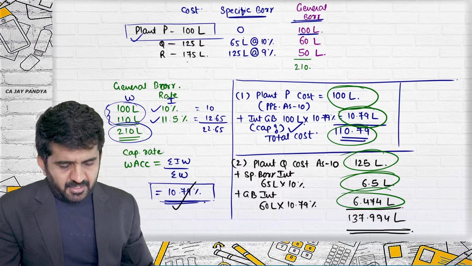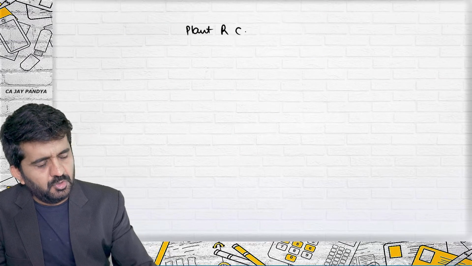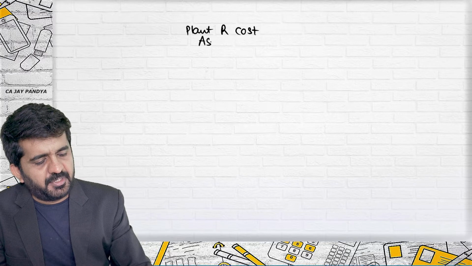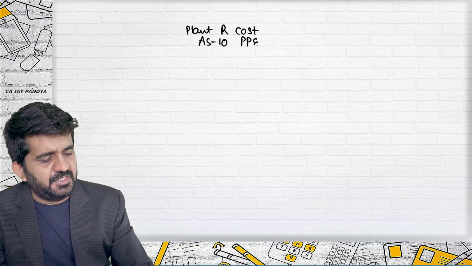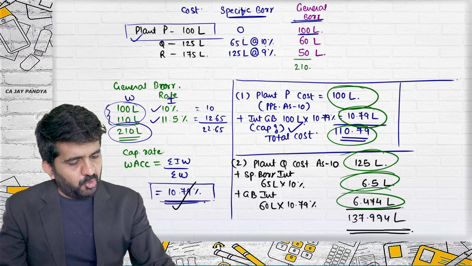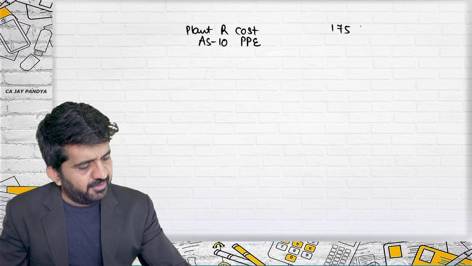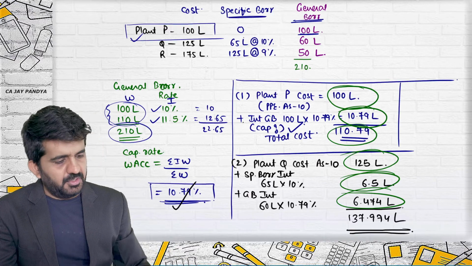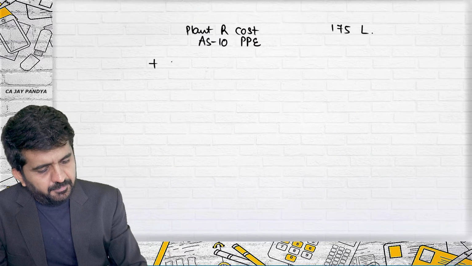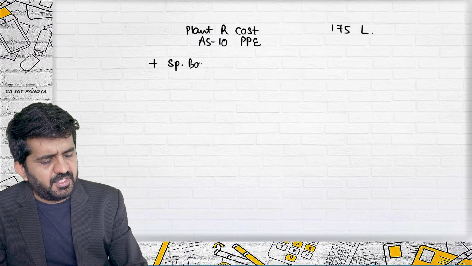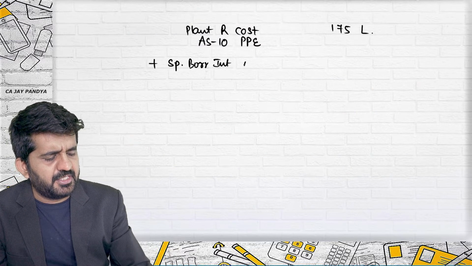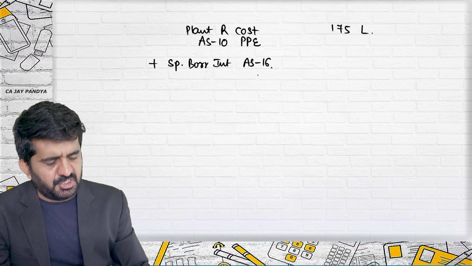Plant R, just the calculation. What is the cost as per AS 10 PPE? At what cost have you purchased it? 175 lakhs. Plus specific borrowing interest as per AS 16.